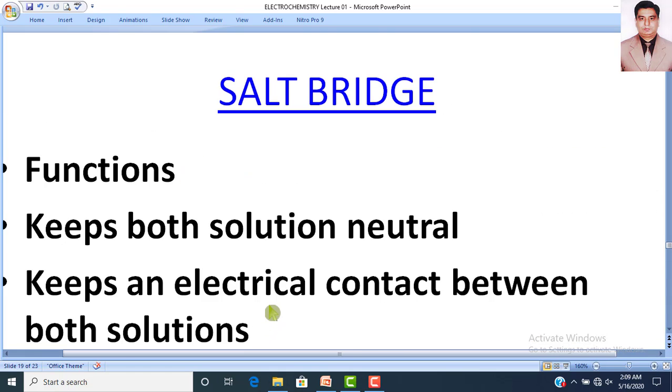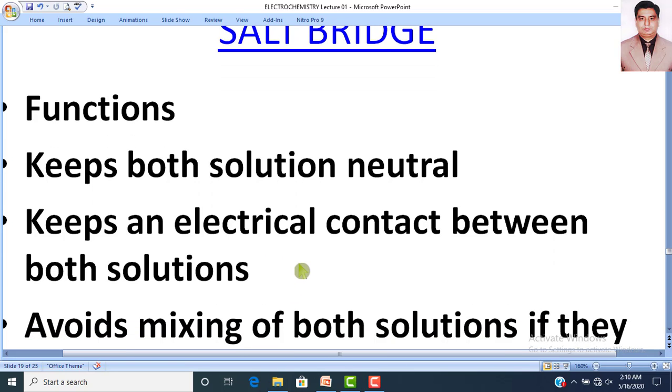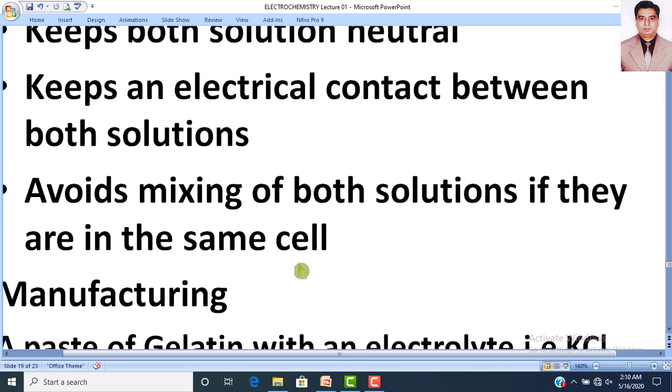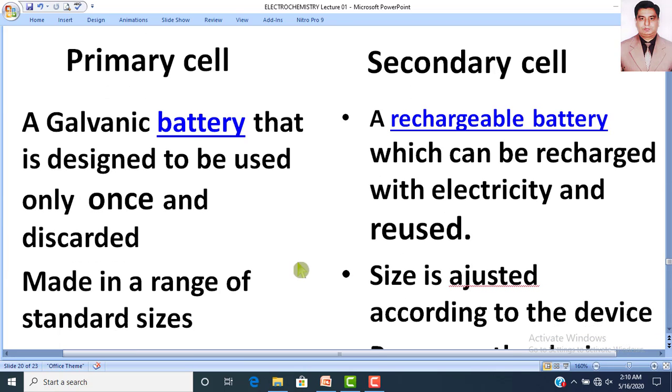Dear students, now we will see what is the difference between cell and battery. Dear students, a cell is single while a battery is made up of different cells. So you can say if there is a single cell, it will be a cell.